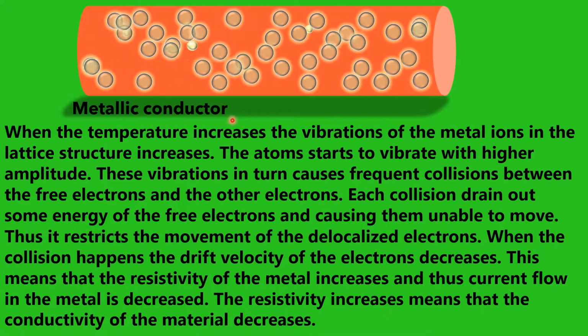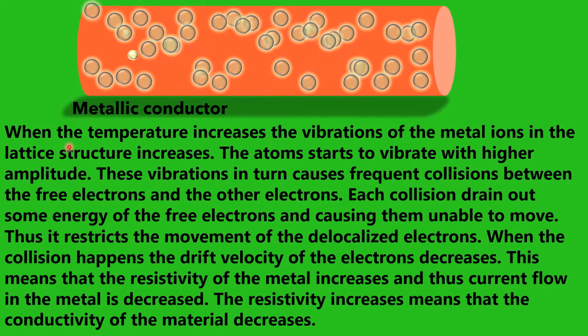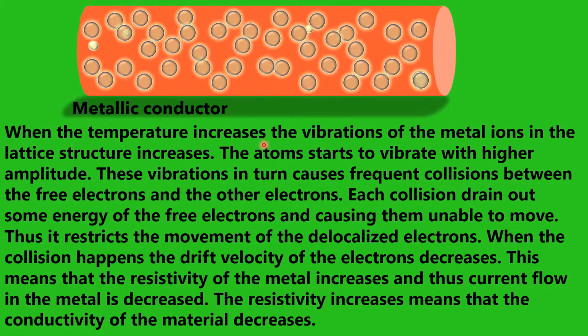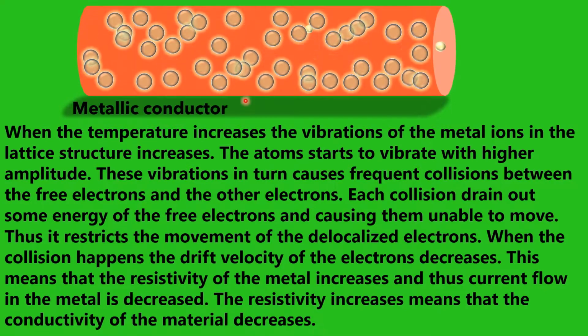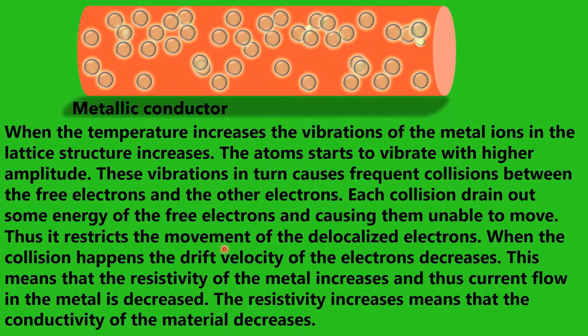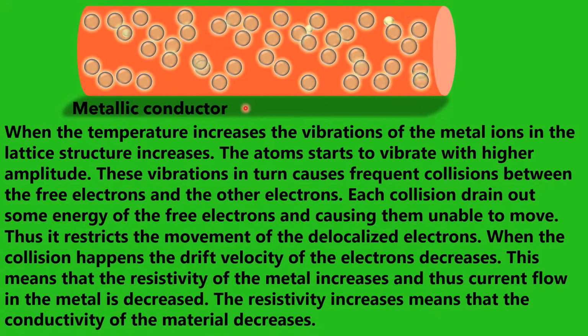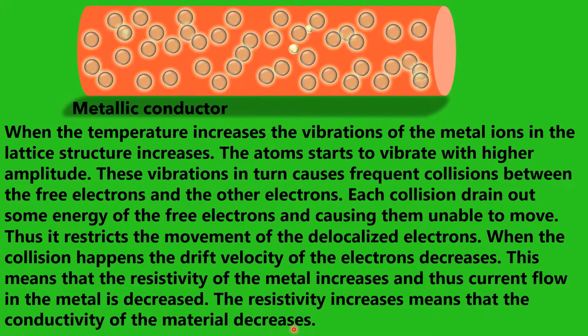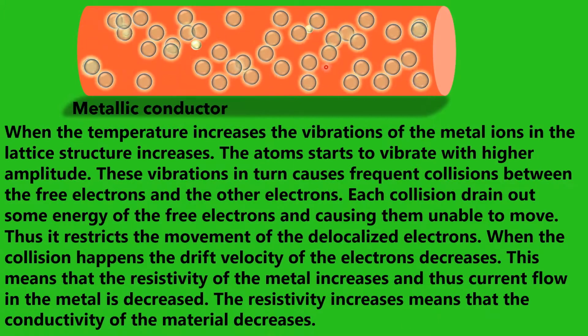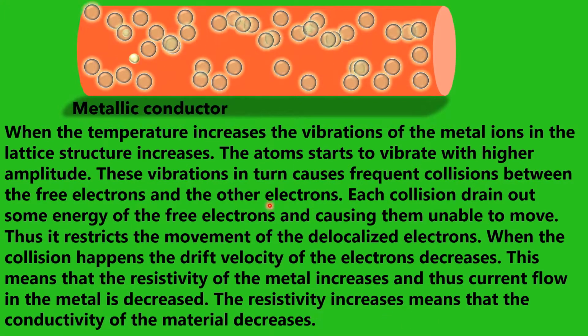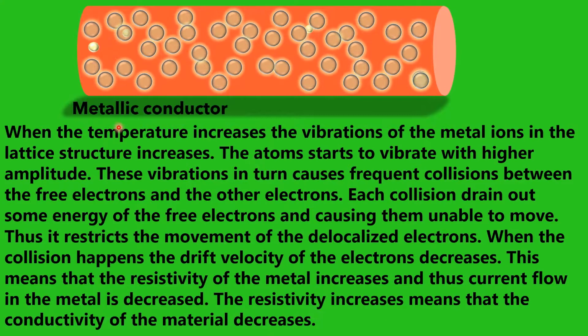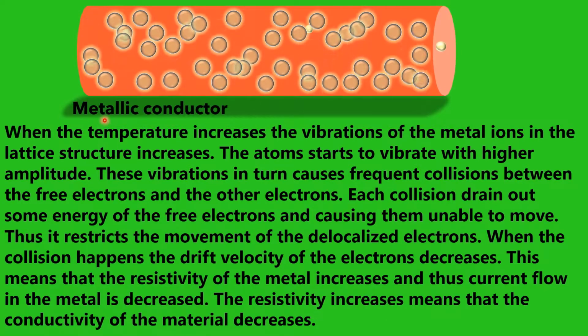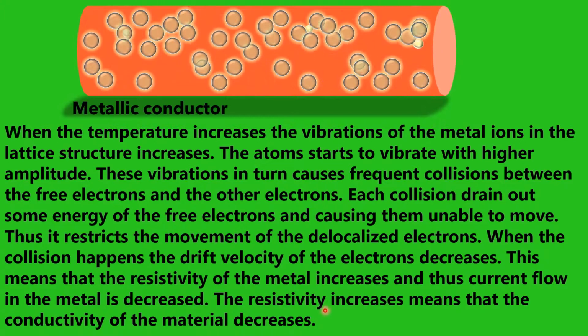So in the case of a metallic conductor, with rise in temperature, the conductivity decreases. If the conductor is heated, then the conductivity of the material decreases, which in turn we can say the resistivity of this particular material increases. So the resistivity is connected with temperature, and this is what we call temperature dependence of resistivity.